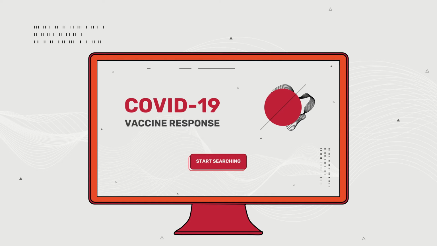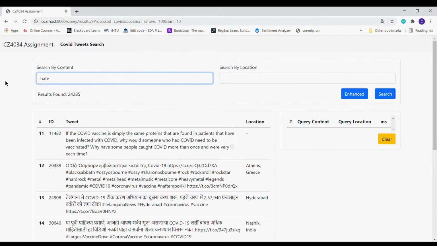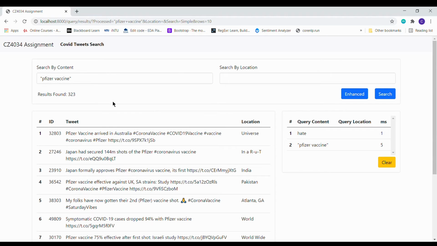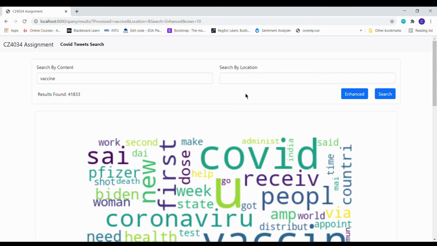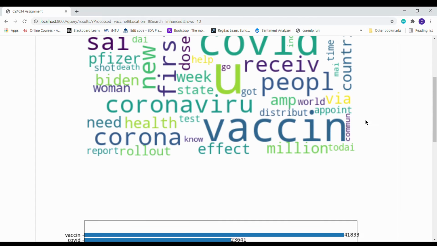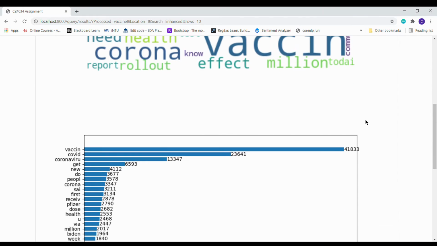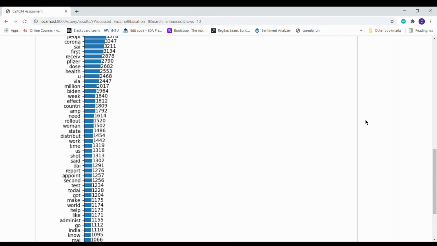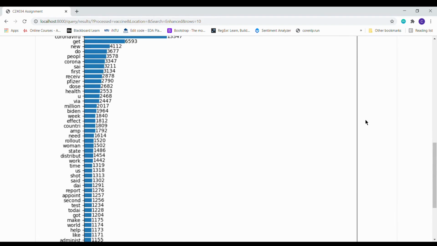Let's start searching our web interface. With our search engine, you are able to perform various types of query, such as term, phrase and Boolean query. It will display the relevant tweets and the time taken. By clicking on the Enhanced Search button, it will display a word cloud which gives greater prominence to words that appear more frequently, as well as a bar chart showing statistical details for the tweets retrieved.